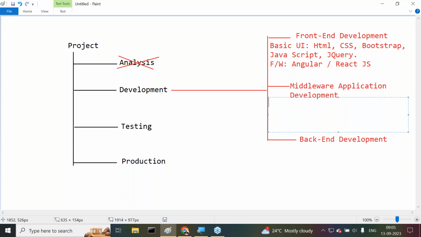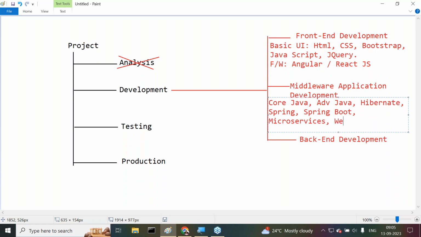If we observe this, first of all we have to understand core Java. Then advanced Java. Next Hibernate. Next Spring. Next Spring Boot. After this, microservices.